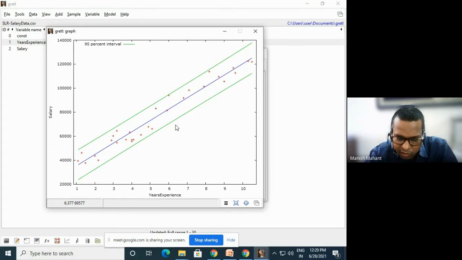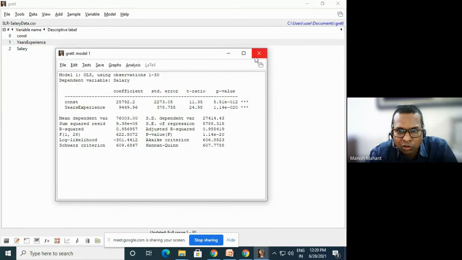The data must be a perfect one. The observed values should not fall above the upper green line or below the lower line. That's why we do this 95% interval. So I hope you have understood the simple linear regression model.